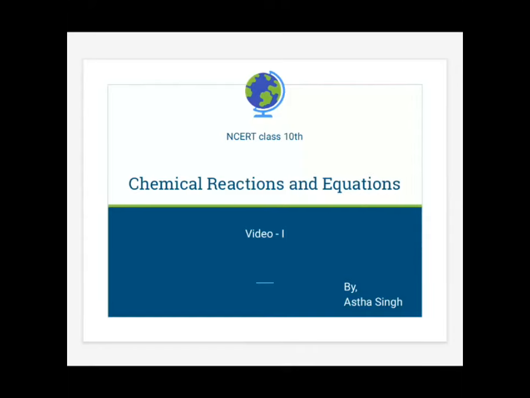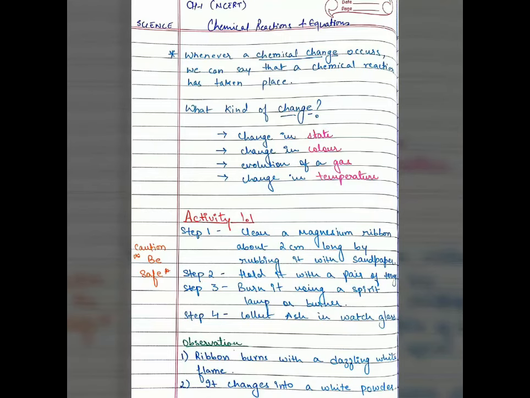So let's start with chapter number 1, chemical reactions and equations. What is a chemical reaction? Whenever a chemical change occurs, we say that a chemical reaction has taken place. So what is this chemical change we are talking about? A change in state or in color or in temperature or an evolution of a gas can be referred to as chemical change. So remember these 4 points: state, color, gas, temperature. Any change in these can be referred as chemical change.